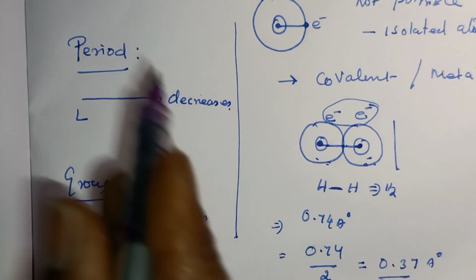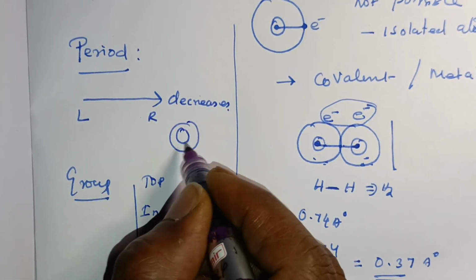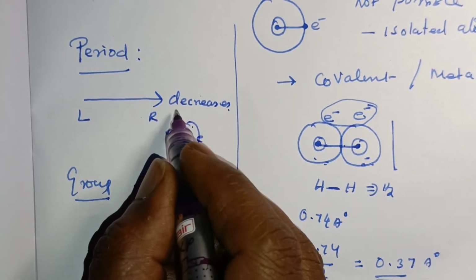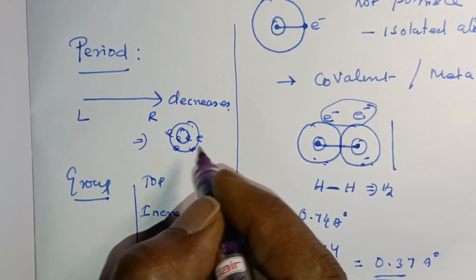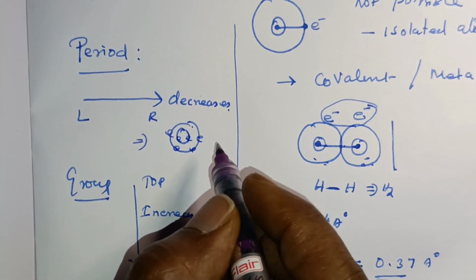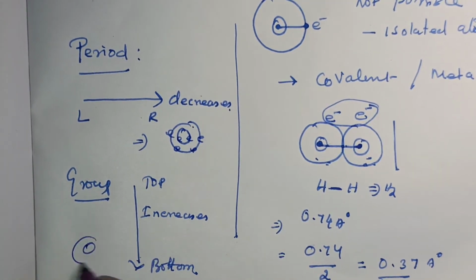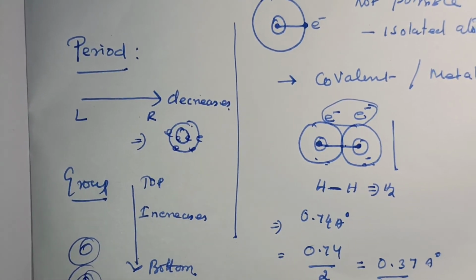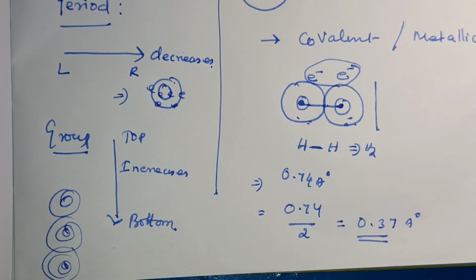Because of how electrons occupy the orbitals. In a period, the electrons occupy the same orbitals. But in a group, the number of orbitals occupied by electrons increases.